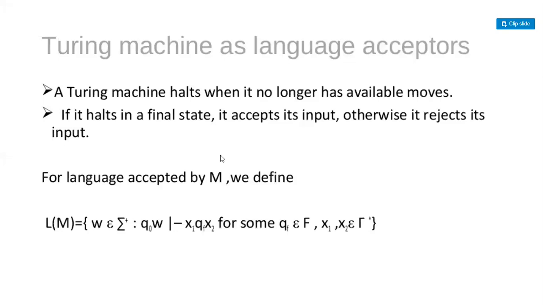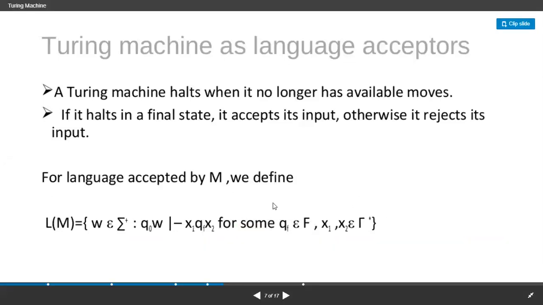And this is a way of defining the language that was accepted by the machine. Then we can say that the language that was accepted by the machine is with this, right? And please make a note of this syntax. We can call it a syntax. Why are we calling it a syntax? Because this shows how the Turing machine accepts a language. So please make a note of this.